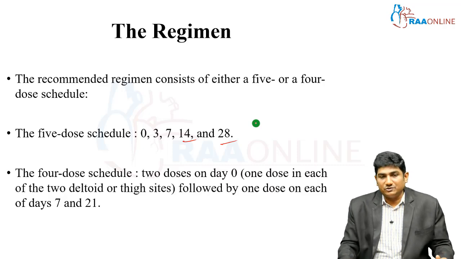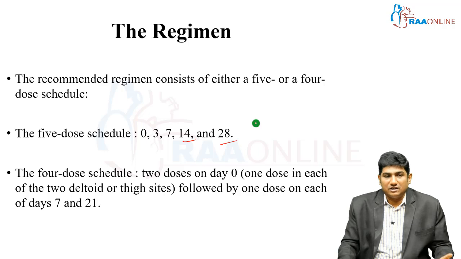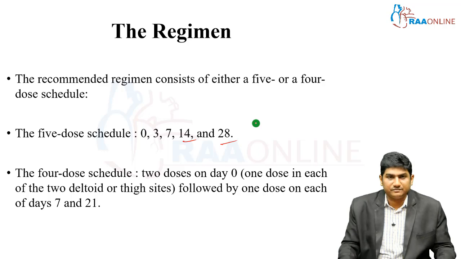There is a 4 dose schedule where on day 0 they give 2 vaccines, 2 doses on day 0, each dose in a different deltoid or thigh region. The next dose is on day 7 and the next dose is on day 21. This is a 4 dose schedule.